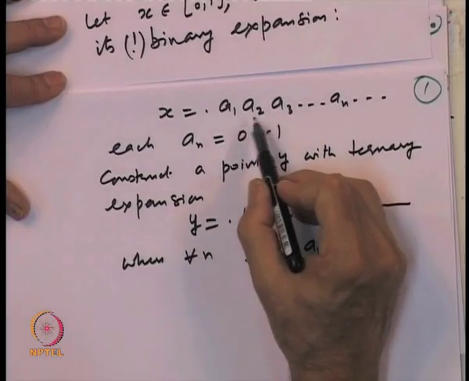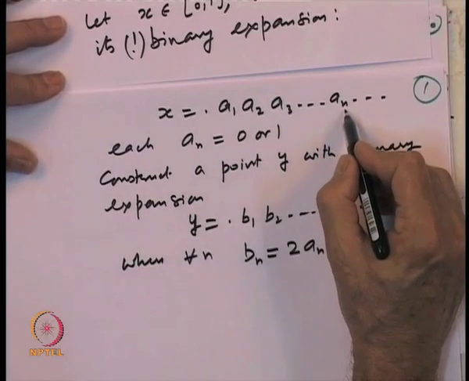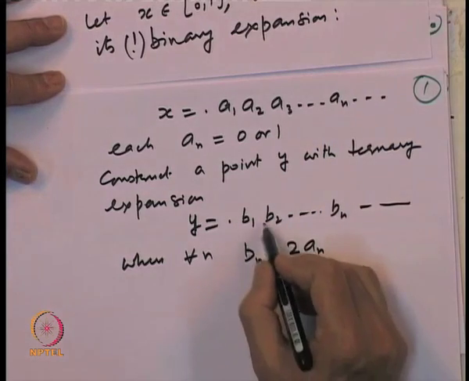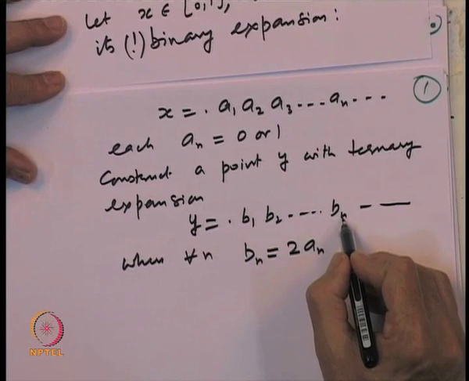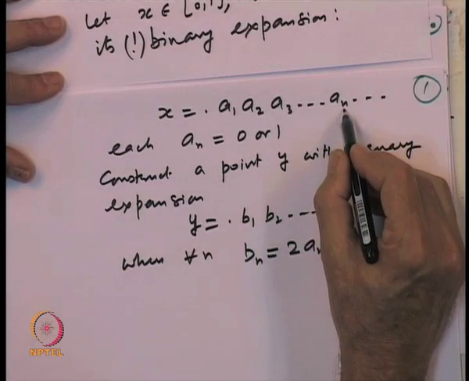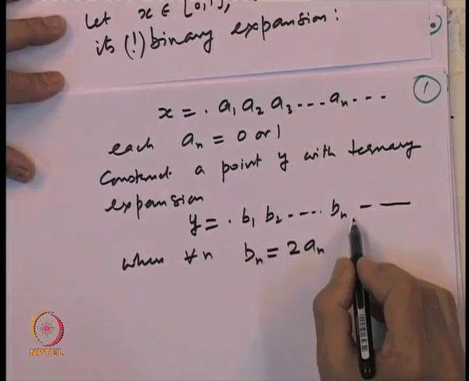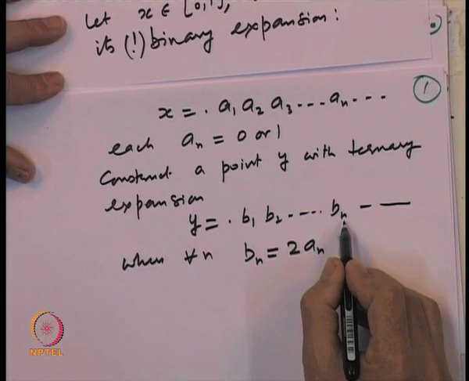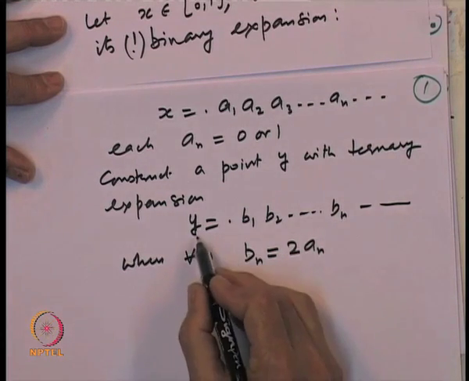So, look at the nth place of the binary expansion, either it will be 0 or 1, double it and call that b n. So, b n is twice as much as a n. So, each b n is either going to be 0 or it is going to be 2. So, this is the ternary expansion.